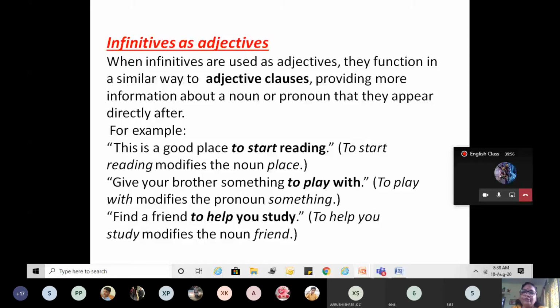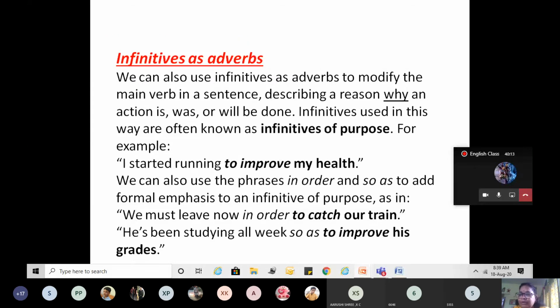Infinitive as adverb. What is the function of an adverb? It modifies the main verb, saying something more about the verb, describing a reason why an action is, was, or will be done. This is called the infinitive of purpose. I started running to improve my health. I started eating salad to control my weight.